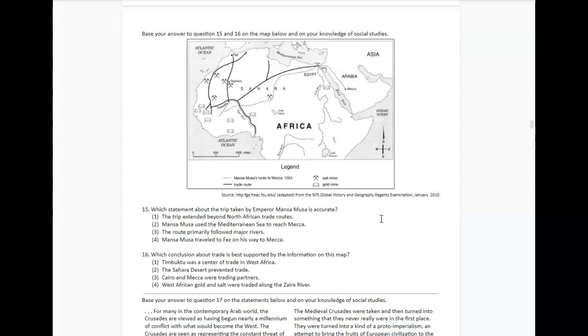Number 16, which conclusion about trade is best supported by the information on this map? 1, Timbuktu was a center of trade in West Africa. 2, the Sahara Desert prevented trade. 3, Cairo and Mecca were trading partners. 4, West African gold and salt were traded along the Zaire River.